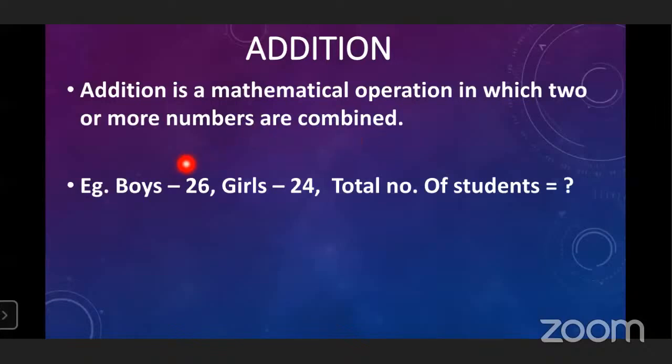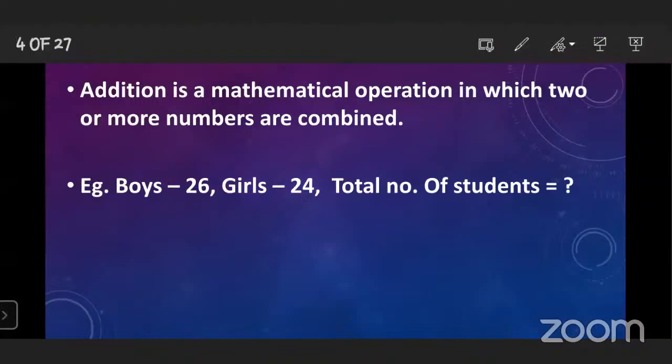How? For example, in your class, there are 26 boys and 24 girls. So to find out the total number of students, what do you have to do? You have to add these two numbers.